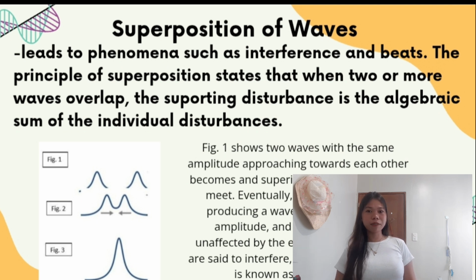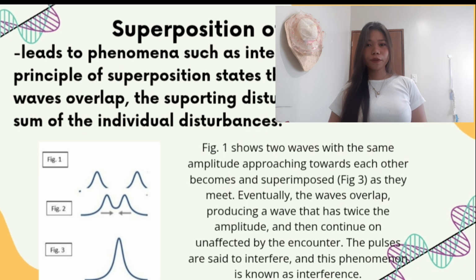the individual disturbances. Figure 1 shows two waves with the same amplitude approaching each other and becoming superimposed as they meet. Eventually, the waves overlap, producing a wave that has twice the amplitude, and then continue unaffected by the encounter. The pulses are said to interfere, and this phenomenon is known as interference.